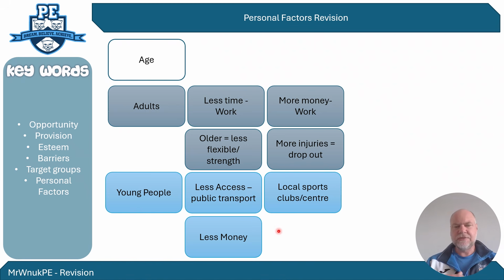So rather than sort of just traditionally saying, oh, you're at school so you can't do things, that's not right. It's about what adults have that you don't have, and what adults have and you do have. But you do have more time because you don't have as many commitments as an adult. So they're the sort of comparisons you might make. You could bring into elements like social media and technology could get in the way of taking part in sports. But let's stick to these simple areas here for this simple revision aspect.